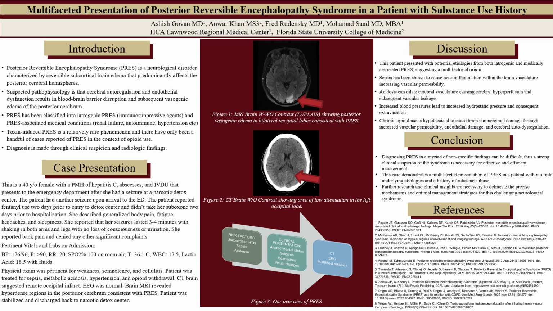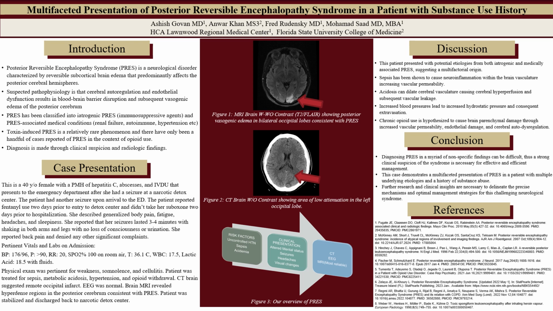Moving on to the images during her stay, on figure 2, we have the CT brain without contrast showing an area of low attenuation in the left occipital lobe, while in figure 1, the more confirmatory test, the MRI brain with and without contrast with T2 and FLAIR sequences, showed posterior vasogenic edema in the bilateral occipital lobes, which you can see with the red arrow pointing towards it, and that's consistent with PRES.